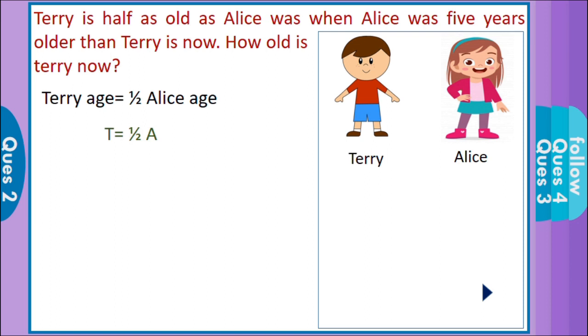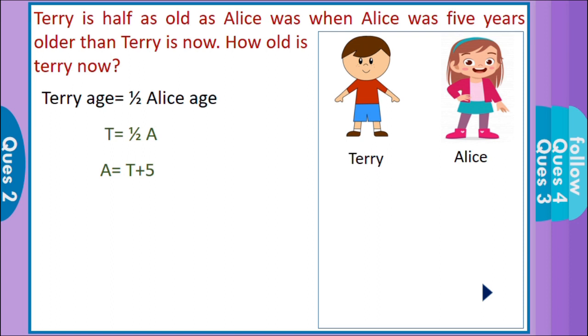When Alice was 5 years older than Terry. Okay, Alice was. So Alice A is equal to 5 years older than Terry. So T plus 5. In the same question, if they have given Alice was 5 years younger, then we have to put T minus 5. It is older. So we are putting A is equal to T plus 5.